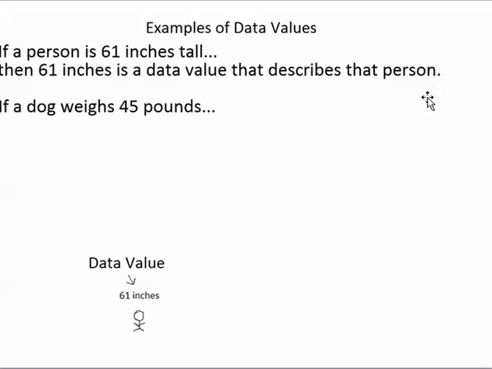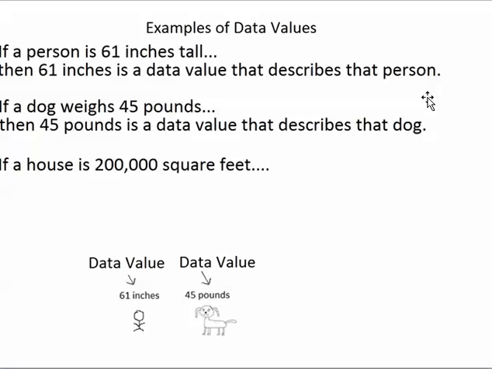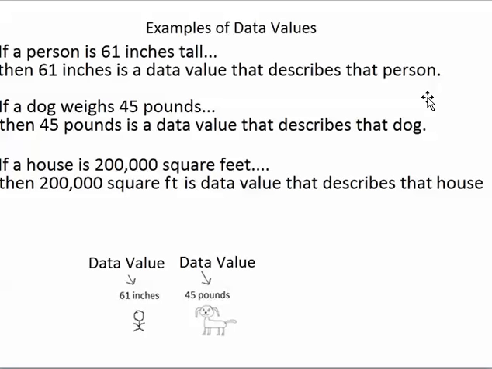In this case, 45 pounds is a data value that tells us something about the dog. If a house is 200,000 square feet, then 200,000 square feet is a data value that describes the house. 200,000 square feet is a piece of information that tells us something about the house.